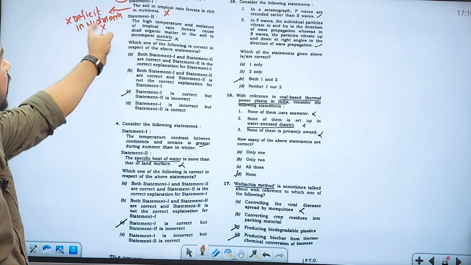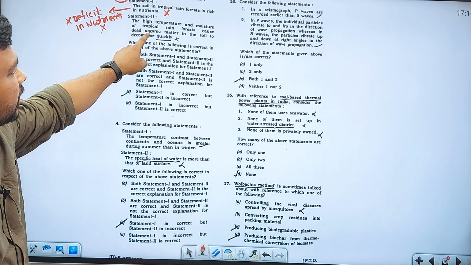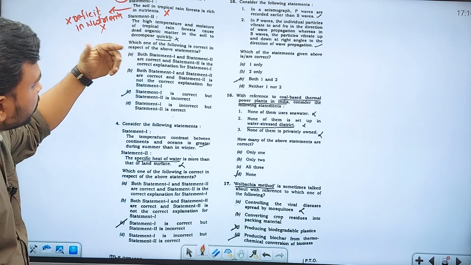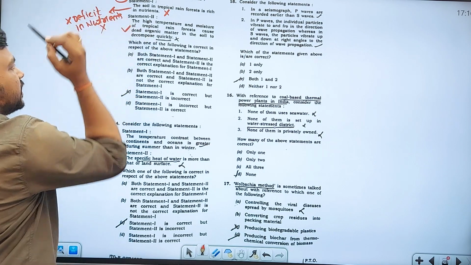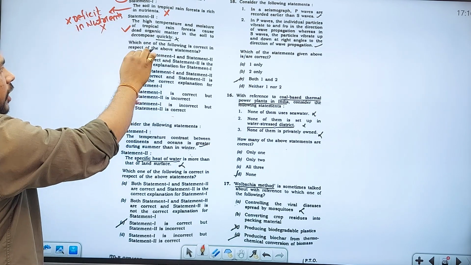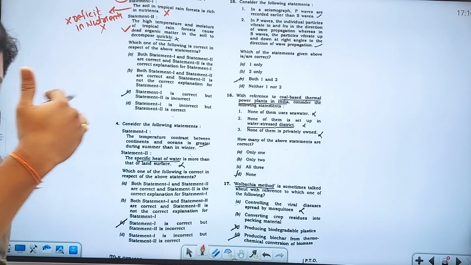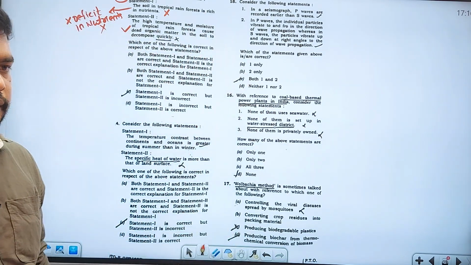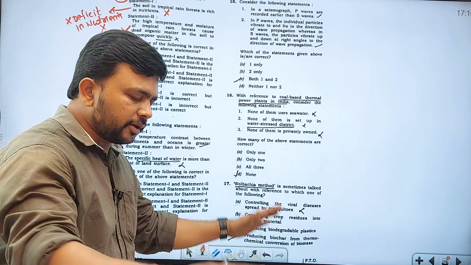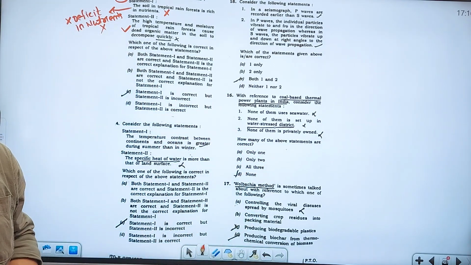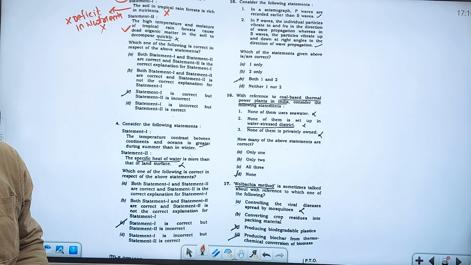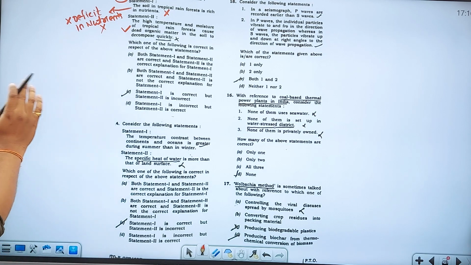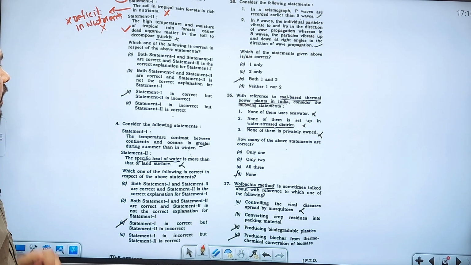Second statement he has given: the high temperature and moisture of tropical rainforest cause dead organic matter in the soil to decompose quickly. Yes, it is right. And that decomposed organic matter will supply the nutrients, and those nutrients will be recycled to the trees. So don't think that because the nutrients are lost, the trees should not be in good health. No, the trees will be in good health. Why? Because tropical rainforest has very active biogeochemical cycles.